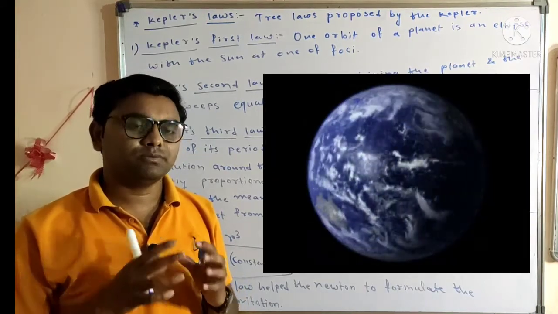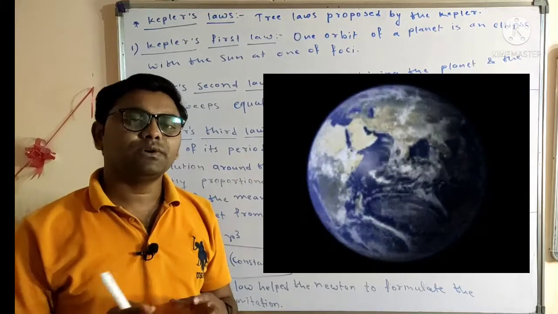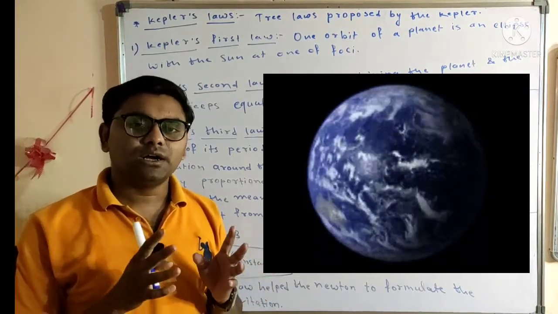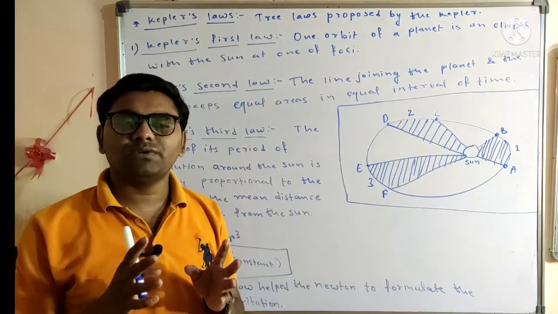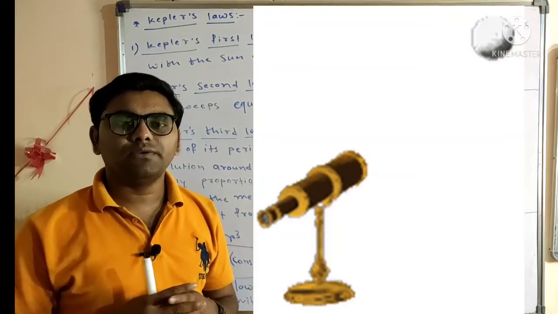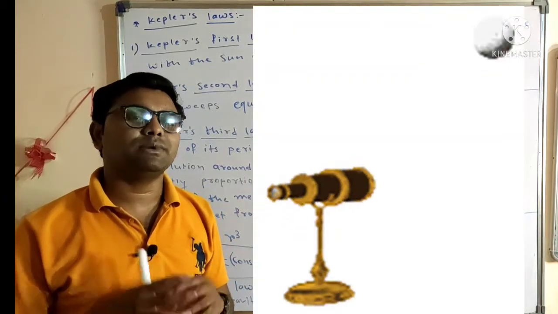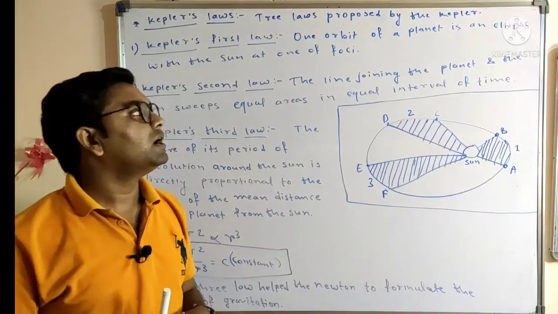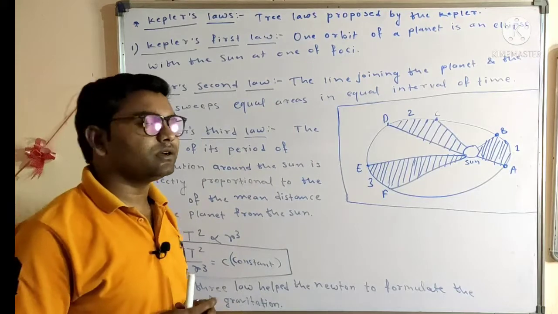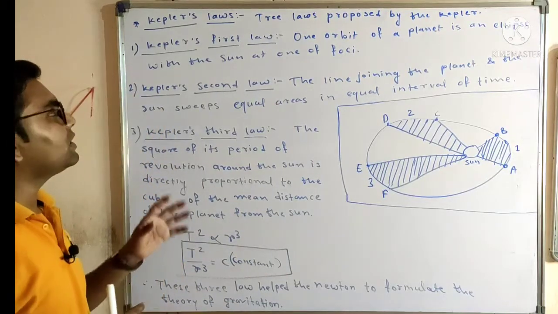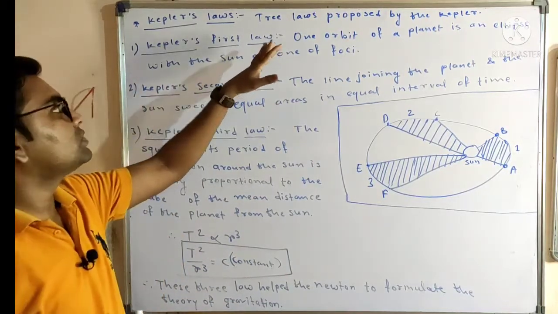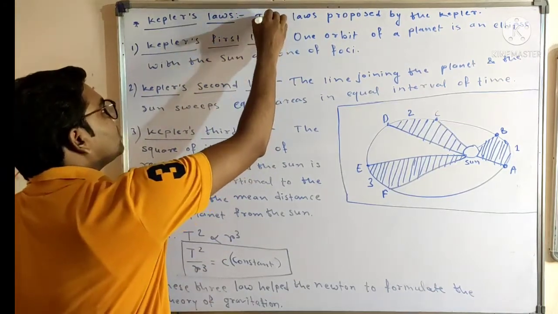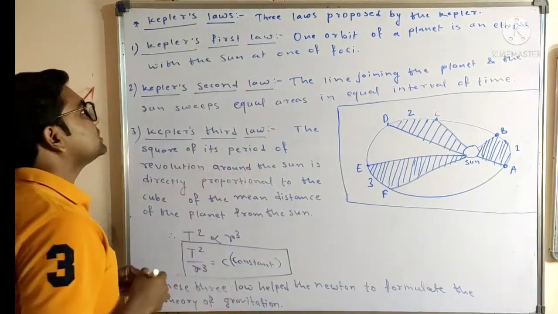No one knew it properly. Galileo had invented the telescope, which did not help much to understand the basics. After studying Galileo's work, Kepler gave the three laws, so we can formulate these laws on the basis of different principles.